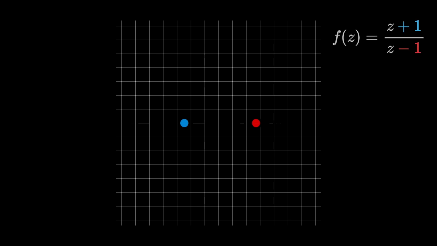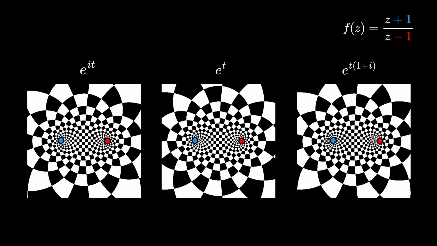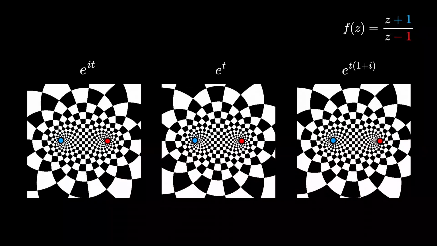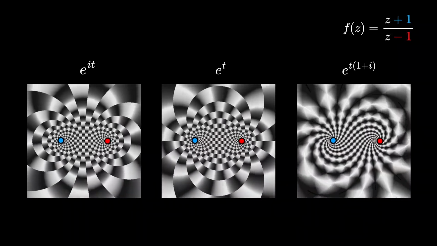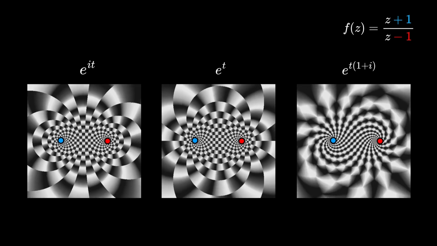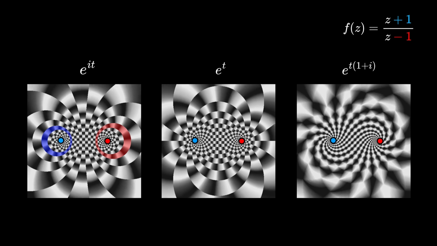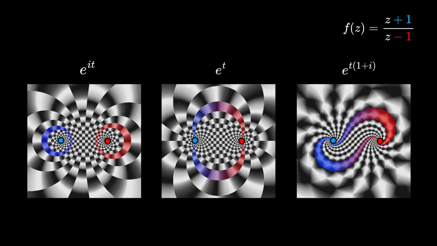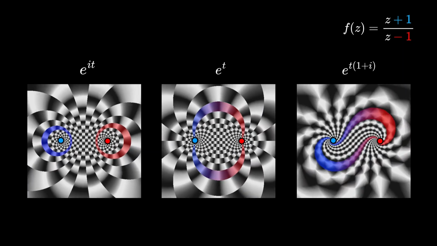First, let's place 1 pole and 1 zero side by side. This creates the following animation. To make the motion clearer, let's apply a blur effect to the animation. When the exponent is it, the flow forms loops around the pole and zero. When the exponent is t or t times 1 plus i, we can observe a flow emerging from the pole and being drawn into the zero.